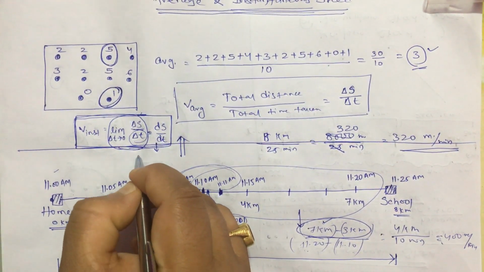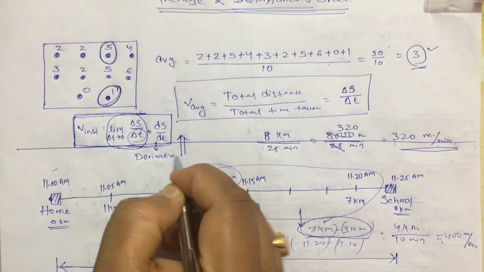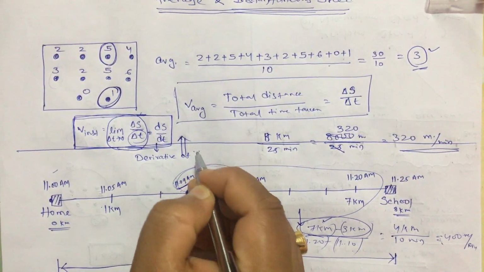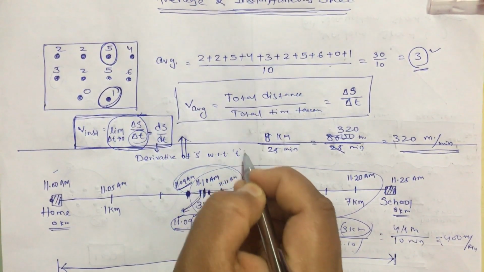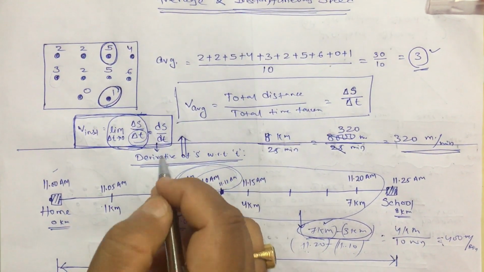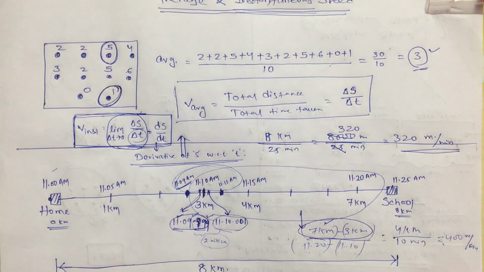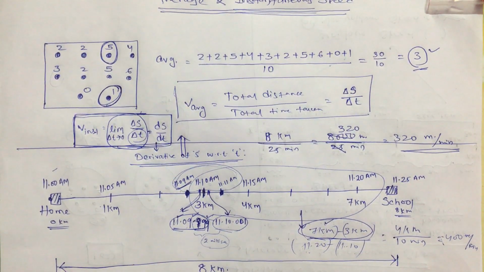This thing is known as derivative, or you can say it is the derivative of s with respect to t. Derivative is nothing but a small part of calculus, which we will learn in the next classes, but this is the meaning of it. In the next classes I will tell you how to do this derivative.